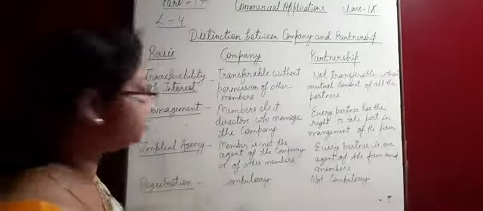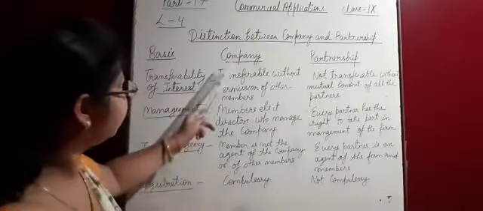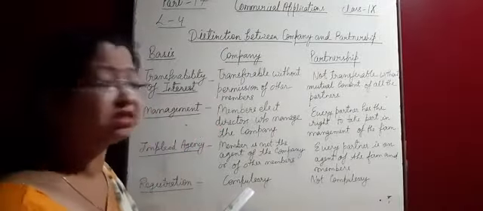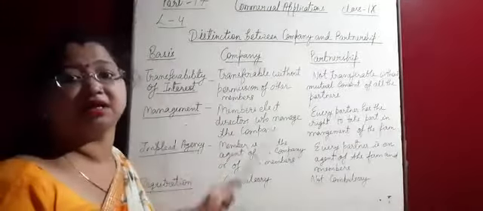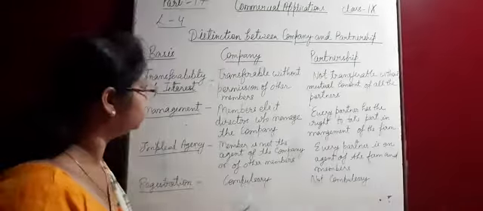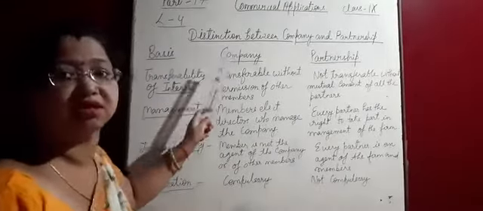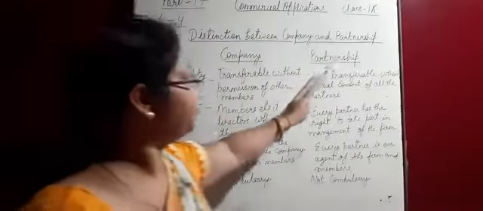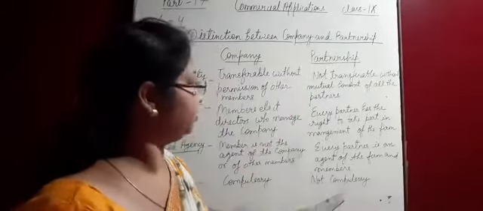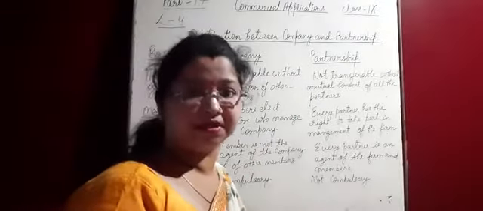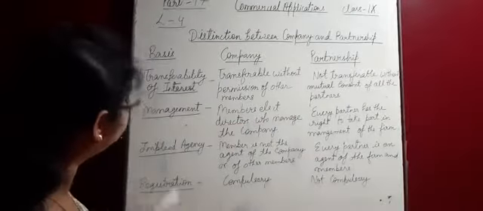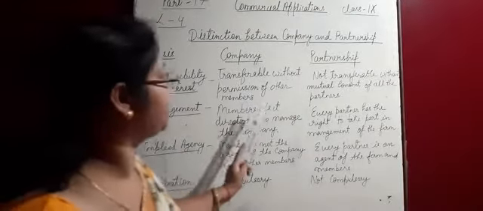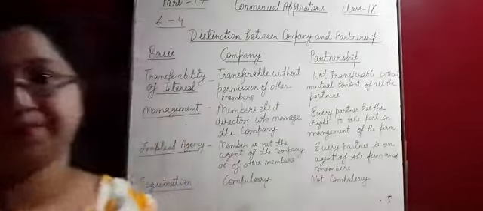Our next point is registration. In company, registration is compulsory. Why? Because it is created under the eyes of law. That is why we have to register our company. Okay. But in partnership, it is not compulsory. Means registration is not compulsory in partnership. So these all are the other bases of distinction between the company and partnership.